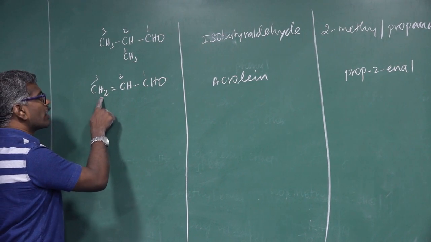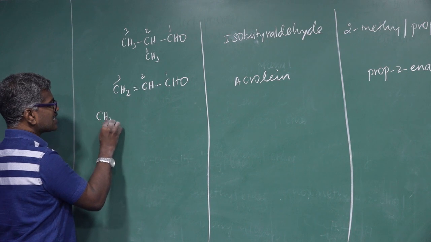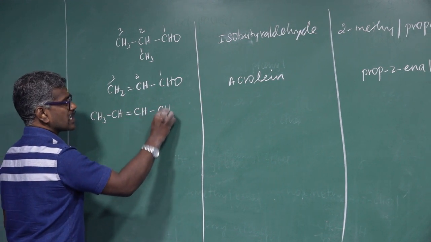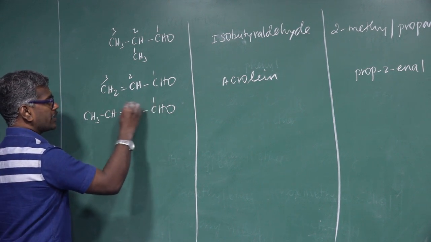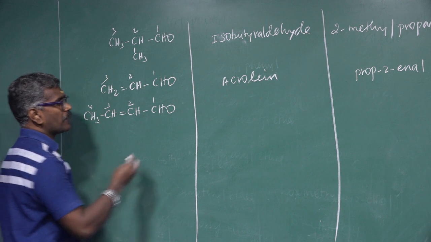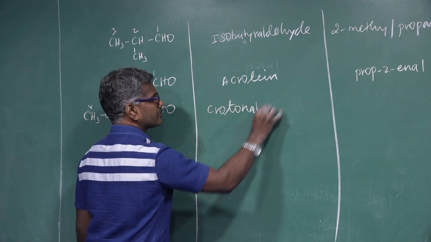Carbon valency is 4, and one hydrogen can be replaced by an aliphatic portion. So CH3CH=CHCHO. 1, 2, 3, 4. Totally how many carbons? 4 carbon. Common name crotonaldehyde.